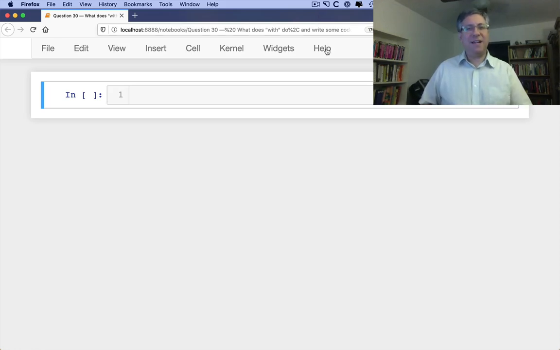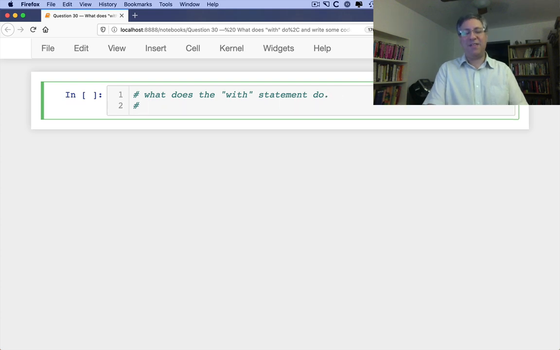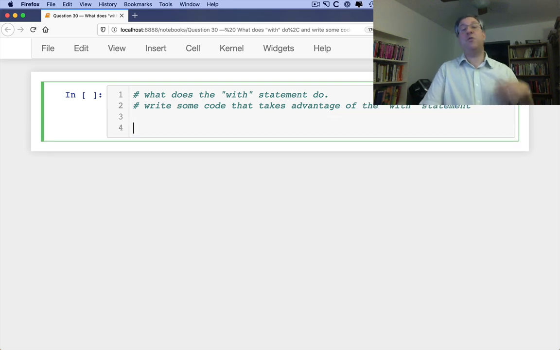And now for a topic that people often are a little surprised about, confused about, and that is: what does the with statement do? I also know people are often asked to write some code that takes advantage of the with statement. Now, I'm keeping this purposely vague because there are so many different things you can be asked for, and I want to really cover a lot of the bases. So let's start with this.